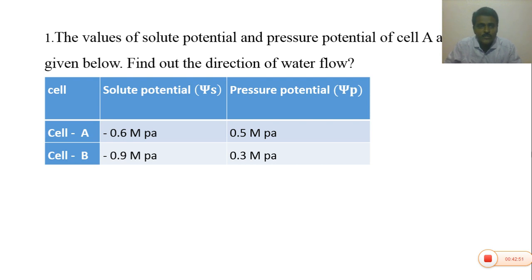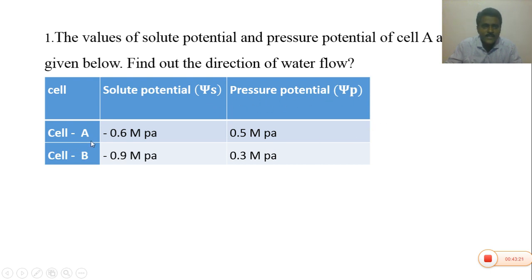So we can also calculate the water potential of the different types of cells. I am giving two examples. Please write it down. The values of solute potential and pressure potential of cell A and B are given below. Find out the direction of water flow. Please write down the table. First column cell, second column solute potential, third column pressure potential, psi s and psi p.